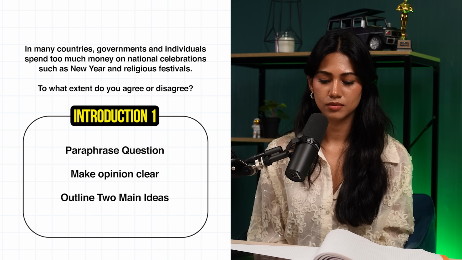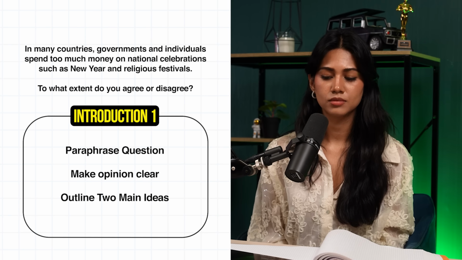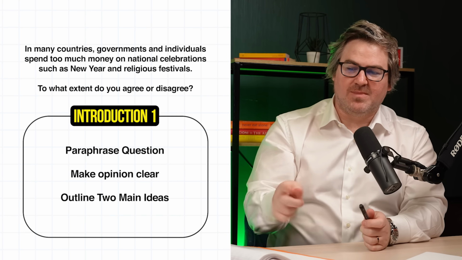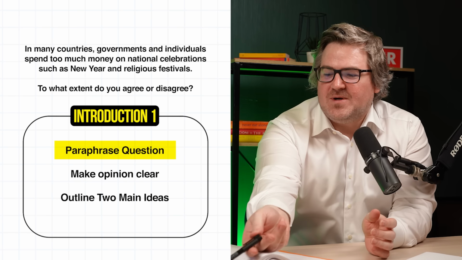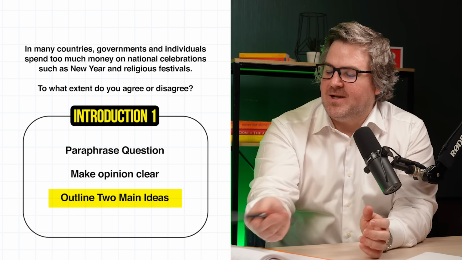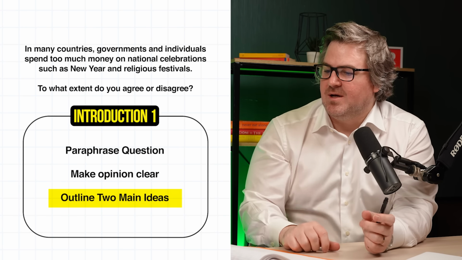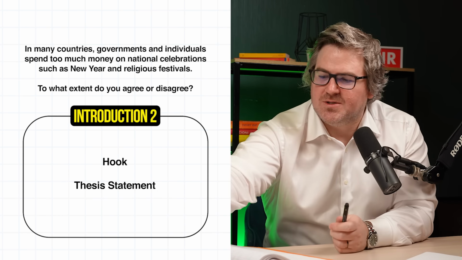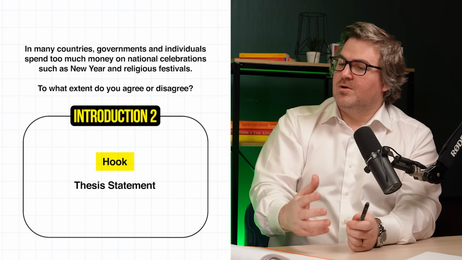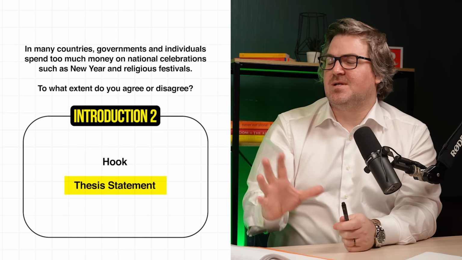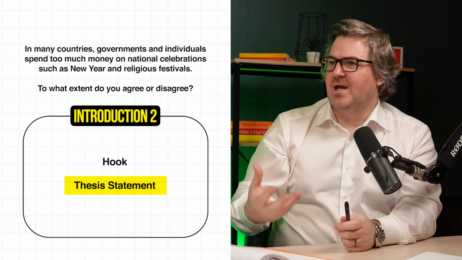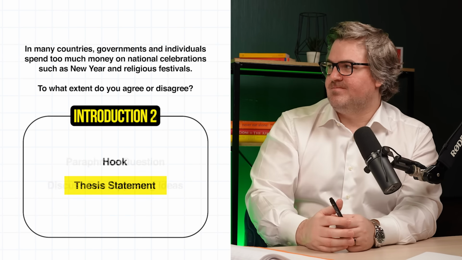Here's introduction 1. Paraphrase means take the question and rewrite it so that it means the same thing but with different words. Like, I am a man, I am a male. Paraphrase the question, state your opinion, and then outline, just in a short way, your main ideas. Introduction 2: write a hook to get the reader in, and then write a thesis statement. A thesis statement is just an academic way of stating your opinion.